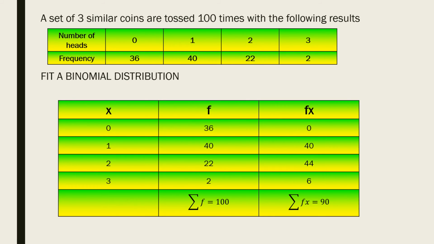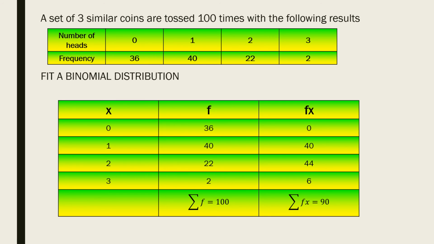The fourth question. A set of three similar coins are tossed 100 times with the following result. Number of heads are 0, 1, 2, 3 and the frequencies are 36, 40, 22 and 2. Fit a binomial distribution. The first step, we have to prepare a table to calculate fx. First column is x, second column is f, third column we multiply the first column into the second column, which means x into f.